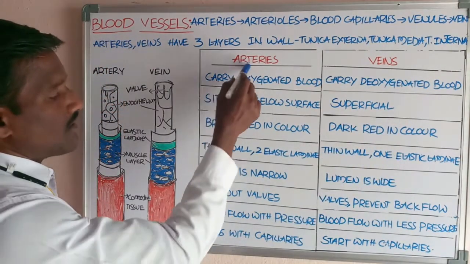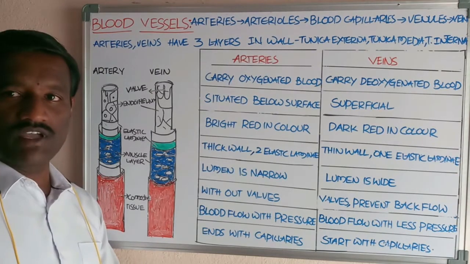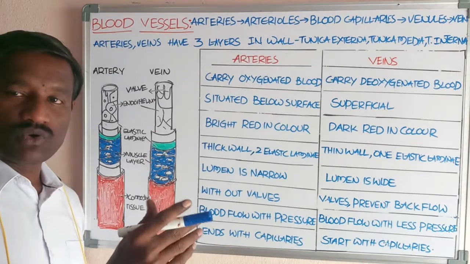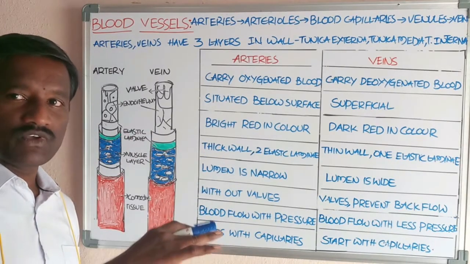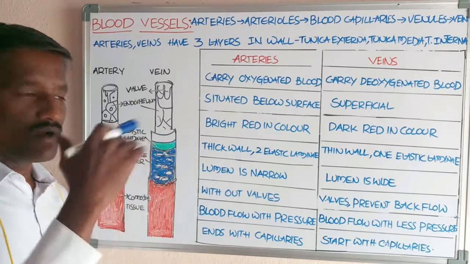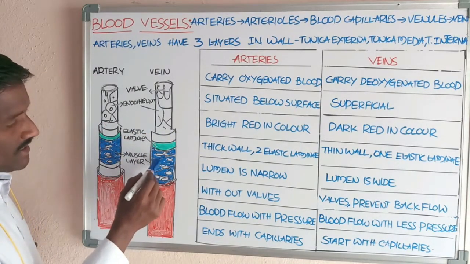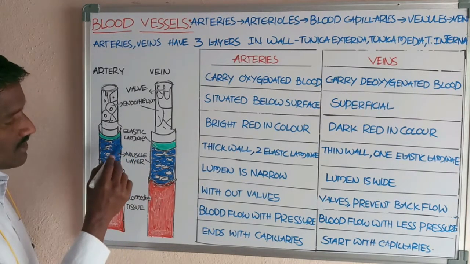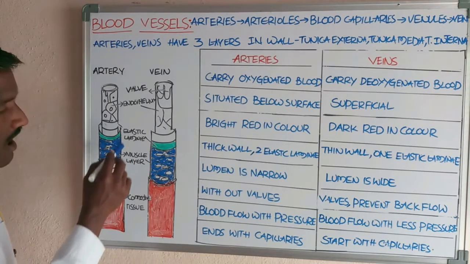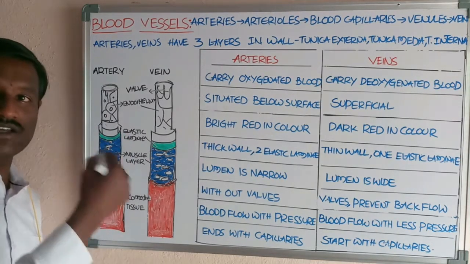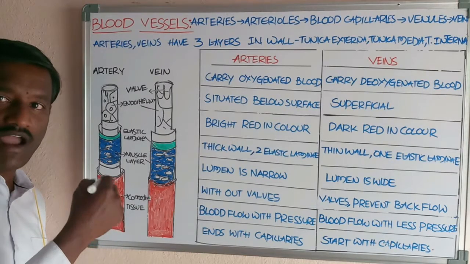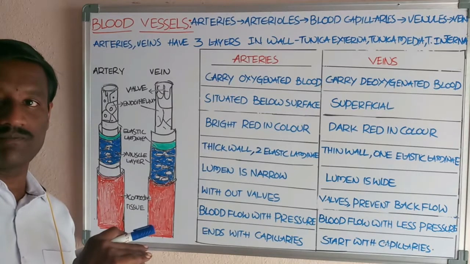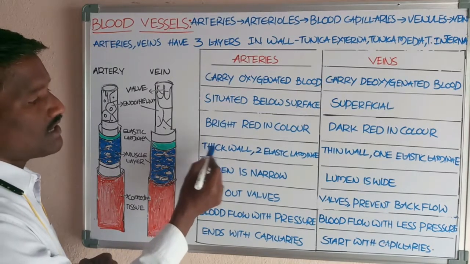And arteries have a thick wall. Two elastic laminae are present on either side of the smooth muscle layer, or tunica media. This is the muscle layer. If you observe the arteries, they have two elastic laminae on either side of the tunica media, because they have a thick wall.